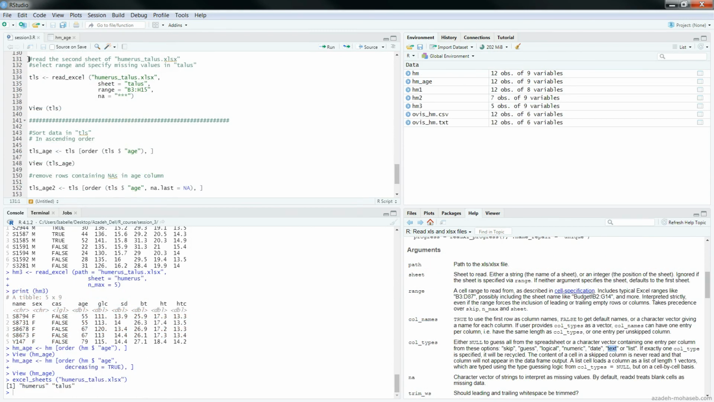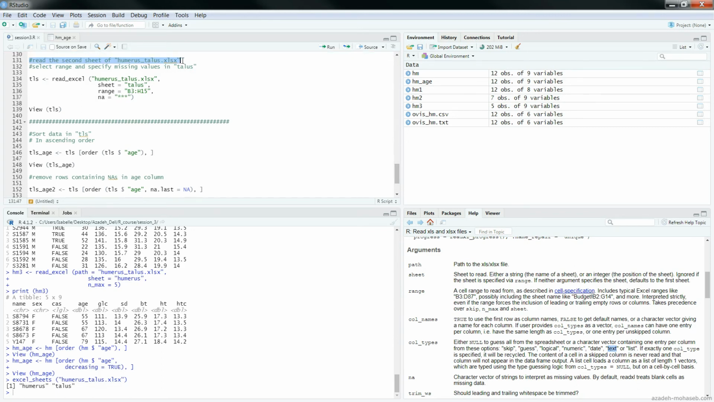We will then see how to find the Excel sheet names, how to import a range of rows, how to remove rows that contain missing data, how to sort our data, and so on.